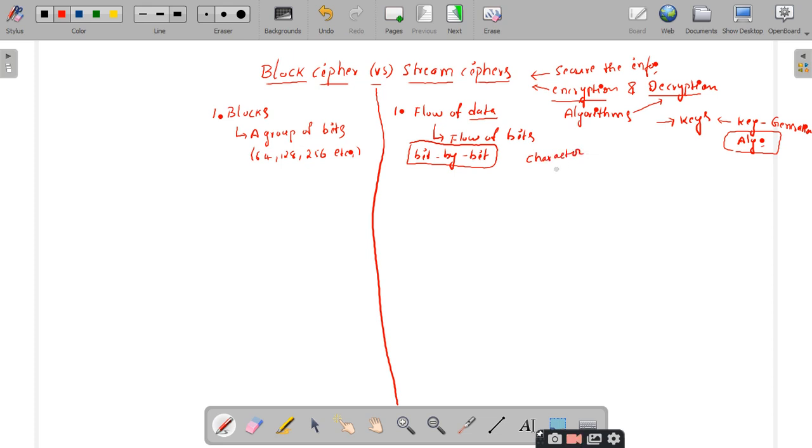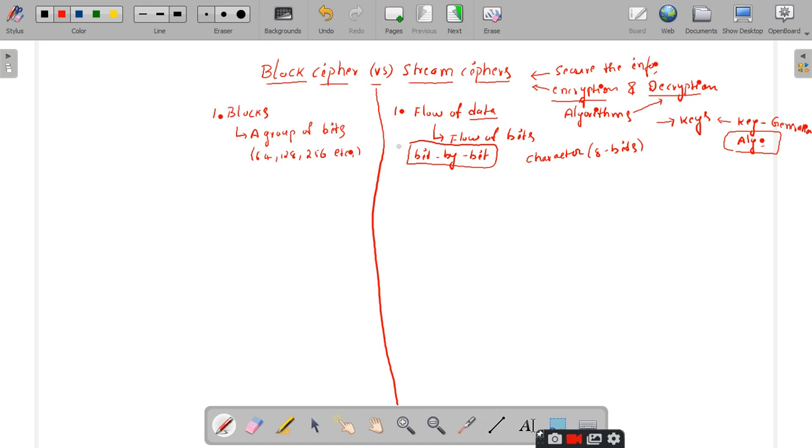So if you are going to encrypt the data character by character, what is the size of a character? 8 bits. If we encrypt the data with 8 bits as a single chunk, then also they call it a stream cipher. So character by character can also be treated as a stream cipher. This is the information you get from some of the websites.